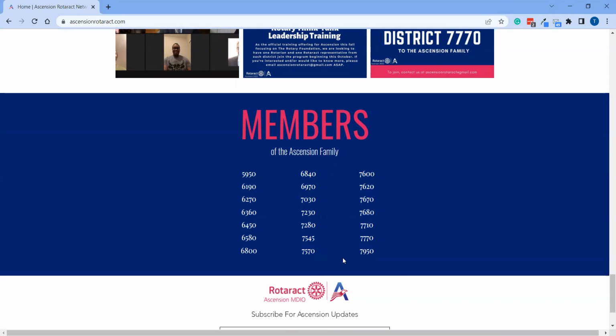A little further down is the list of our members that are officially part of the Ascension family. These are our districts. If your district is listed here, this means that you have access as either a Rotarian or a Rotaractor or even an Interactor to our member center and all the resources that we have available. If your district is not listed here, I strongly encourage you to reach out to us and start that conversation about onboarding and connecting with Ascension through your district.